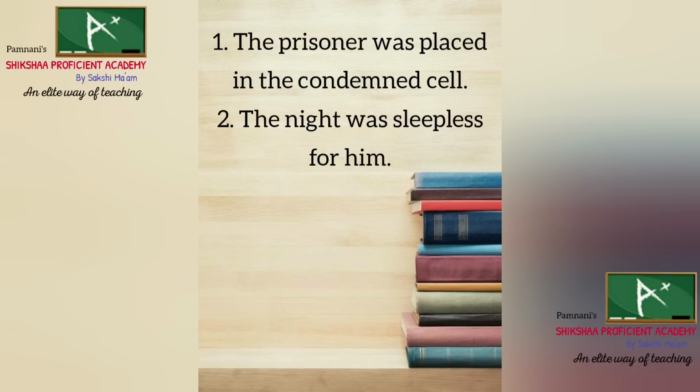The adjective used here is condemned. Condemned means punished. So who was punished? The prisoner was punished. But the adjective of prisoner is taken away from him and transferred to cell. So this is known as transferred epithet.